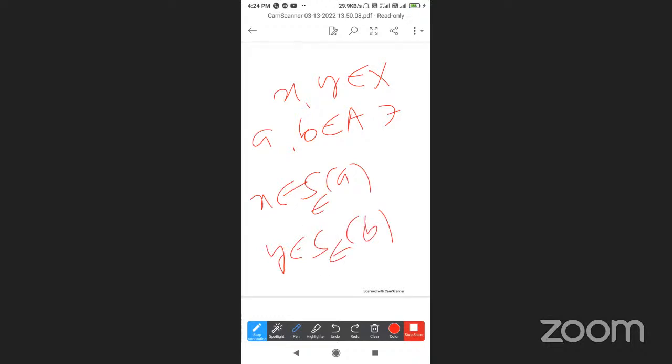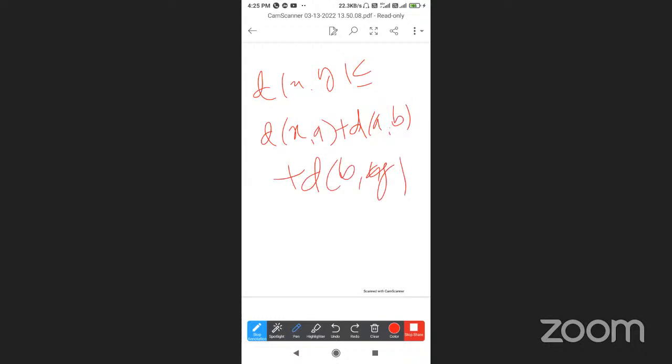So what is the distance? d(x, y) is less than or equal to d(x, a) plus d(a, b) plus d(b, y). This is the triangle inequality. Here d(x, a) is less than epsilon, and d(b, y) is less than epsilon, so we get 2 epsilon plus d(a, b), which is at most the diameter of A.